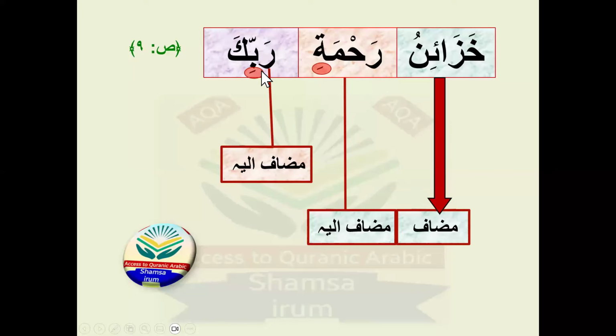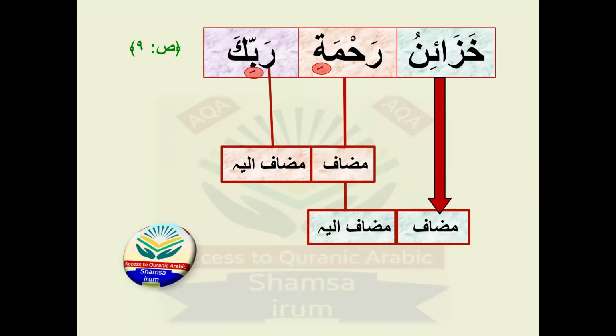Why is rabbi in majroor state? There are only two reasons, so you have to check what the reason is. Is it the harfu jar? No, it's not harfu jar. So it means it can be mudaf. Yes, there is no al, no tanween. So it means rahmati is another mudaf, and rabbi is majroor because it's mudafun ilay for the word rahmati, the mudaf.